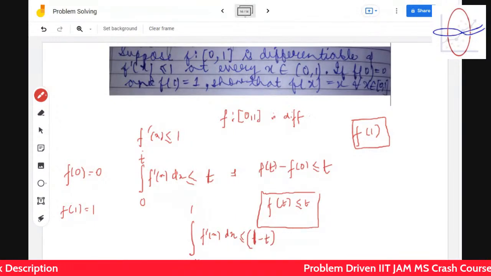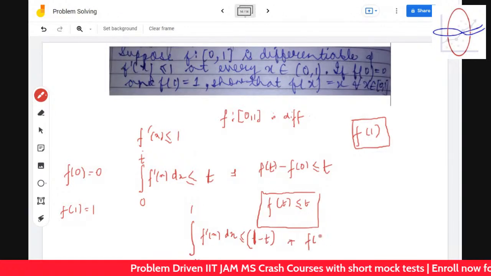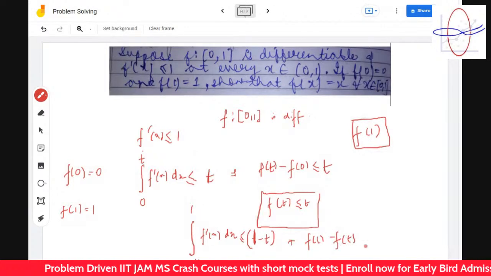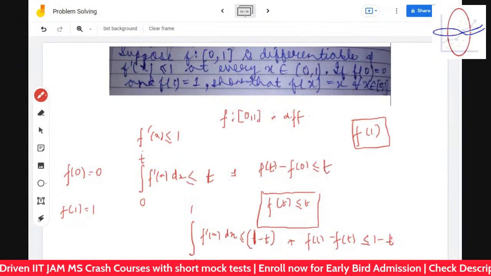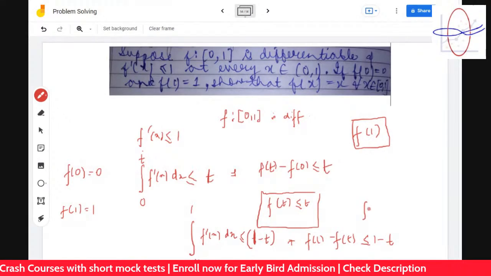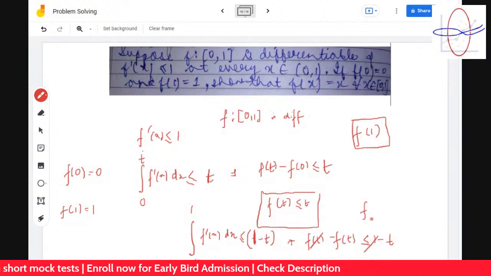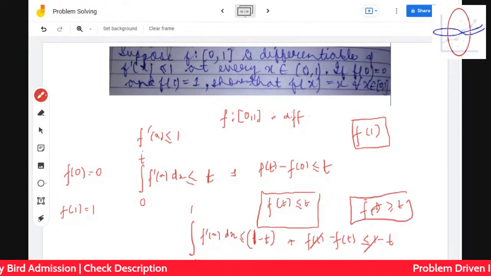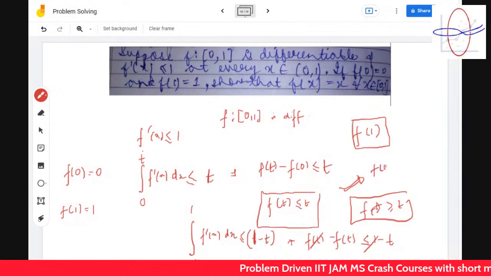Integration t to 1, 1 minus t. Again, f of 1 minus f of t is less than or equal to 1 minus t. Now f of 1 is equal to 1, so you get f of t is greater than or equal to t. And you get two different inequalities, which gives the following, that f of t is equal to t.